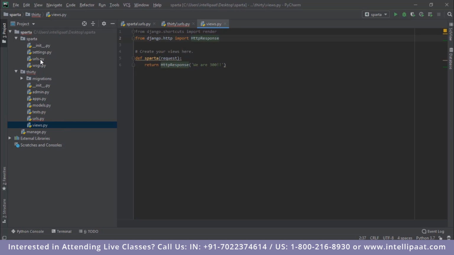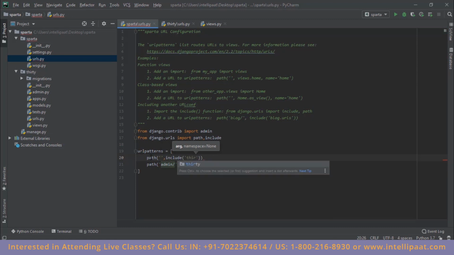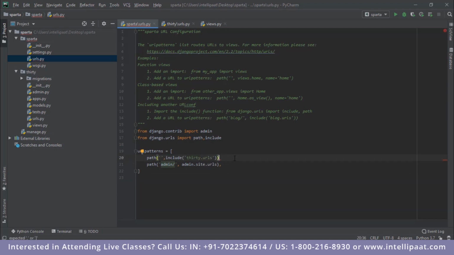Right, so we have also made the changes in the views.py file, and we'd have to make the final change, which is in the urls.py file. So over here I'd have to import the include method, and also add in a new path over here. Right, so now I'd have to include the final path over here. So let me put in tab over here, path. I'll put in single quotes over here, and after this I'd have to use the include method, and I'd have to include 30.urls. I'll just put in a comma over here. Right, so we have successfully created this web app.